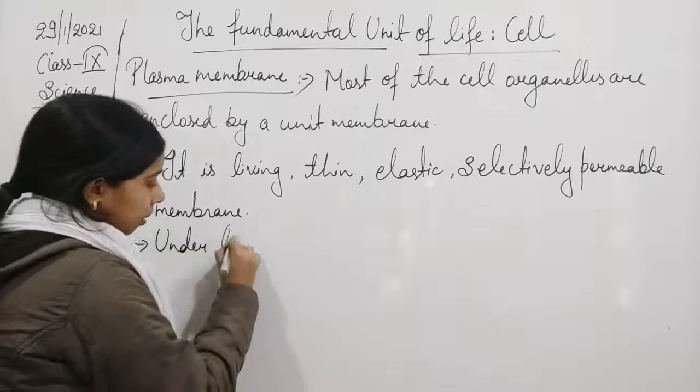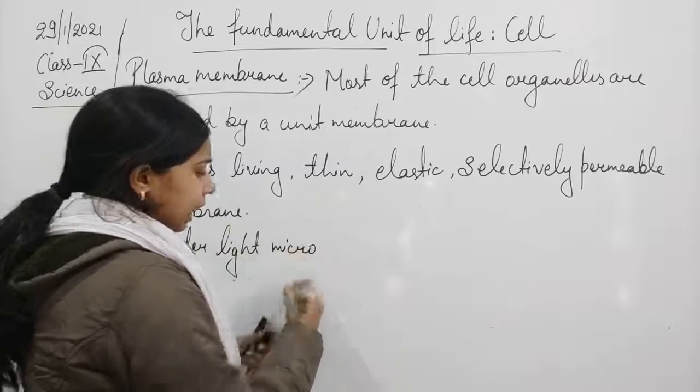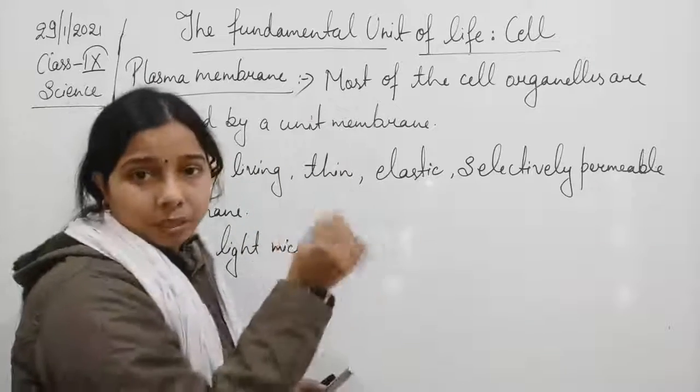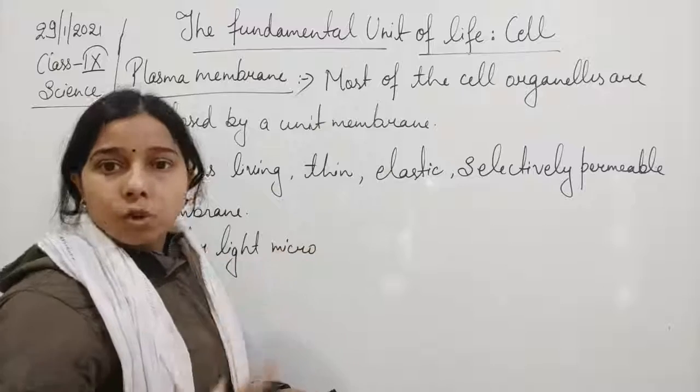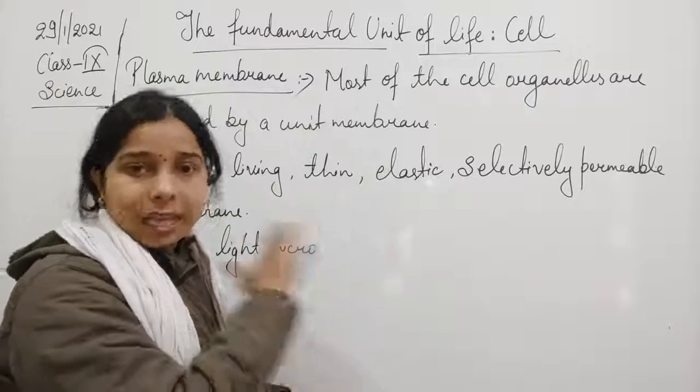Under the light microscope, we will see it like a line only. But with the help of the electron microscope, we will be able to see the proper structure of the plasma membrane.